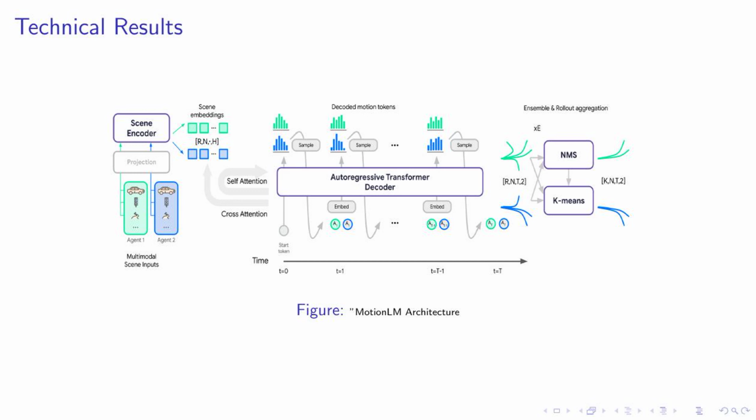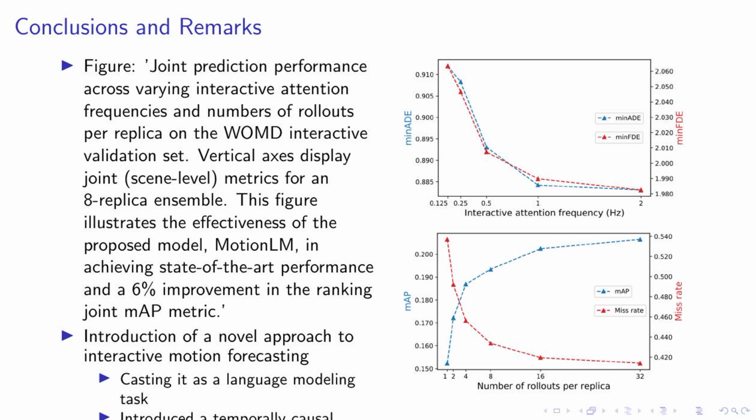As we look at the figure on the right, we can see the joint prediction performance of our proposed model, MotionLM, across varying interactive attention frequencies and numbers of rollouts per replica on the WOMD interactive validation set. The vertical axes display joint metrics for an 8-replica ensemble. This clearly illustrates the effectiveness of MotionLM in achieving state-of-the-art performance, with a notable 6% improvement in the ranking joint mAP metric.